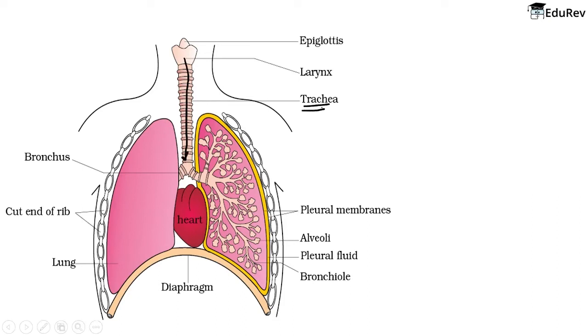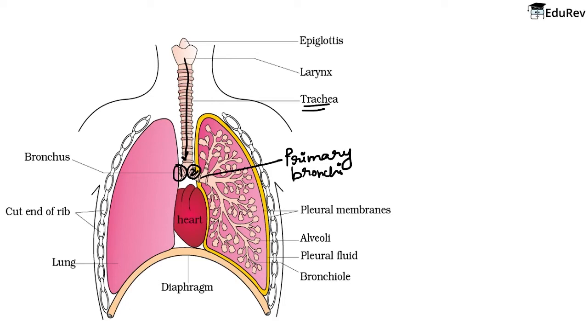It is also labeled here, it is trachea. Now the trachea bifurcates into 2 parts. Trachea divides into 2 parts. See, this is the first part and this is the second part. Now this particular part is called the primary bronchi. It is the primary bronchi,